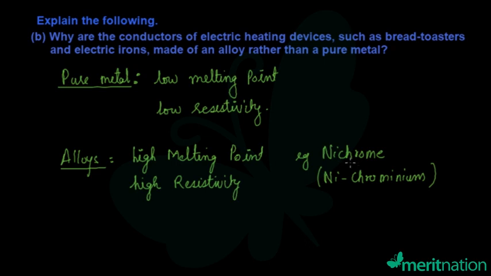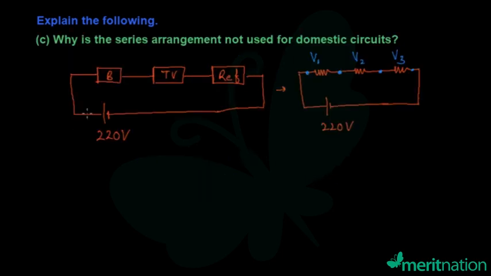An example of such an alloy is nichrome. Nichrome is used in electrical heaters, and it is an alloy of nickel and chromium. This is the reason why alloys are used to make heating devices instead of pure metals. Now let us look at the next part.